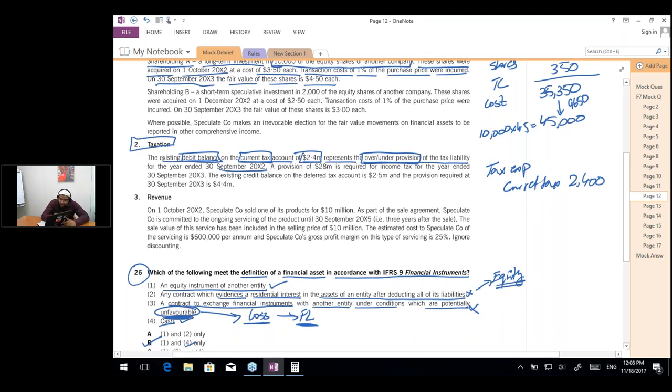Okay, Simran, you have to wait for a while. And then a provision of 28 million is required for the income tax for the year ended 30th September 20x3. So we are going to write provision for tax of 28 million.